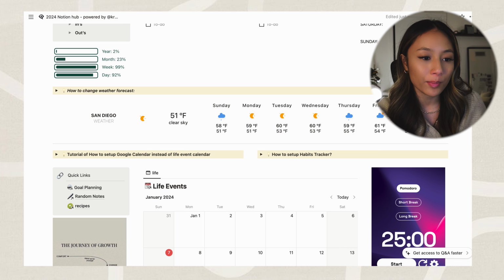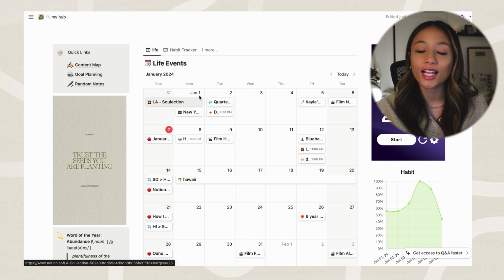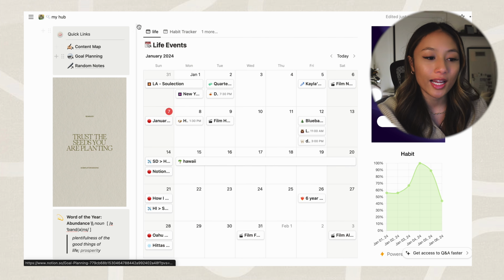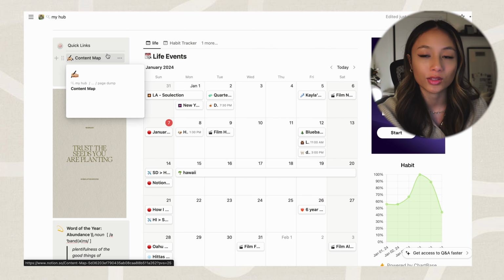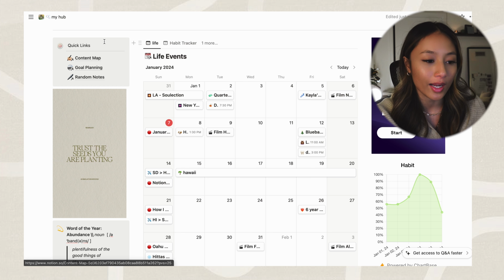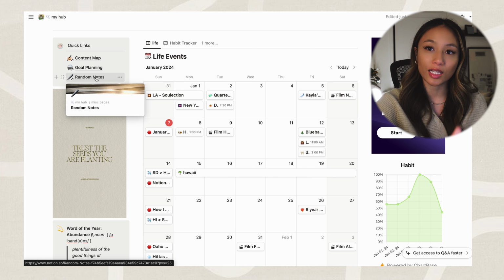Now going back to my personal hub, this next section I like to refer to as my productivity area. So on the left, you see I have this quick links bucket. Every page that I just want to quickly get to and do some deeper planning, I will. So I have my content area, my goal planning, and then my random notes. And we'll dive deeper into each of these pages, like I said, a little bit later on.